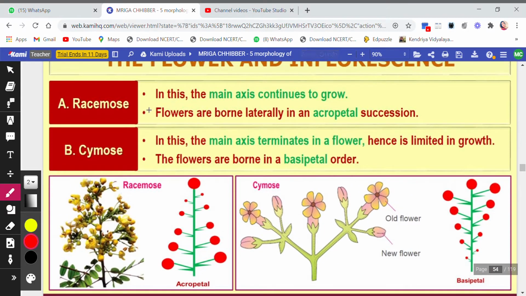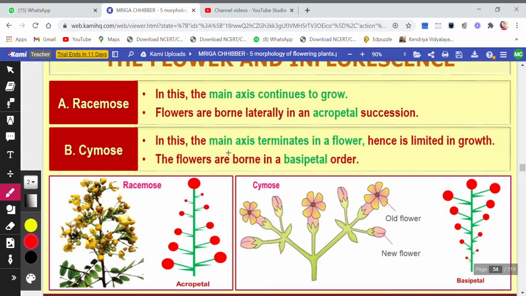Now you see here, racemose, in this the main axis continues to grow. Okay, and they show acropetal succession. This is racemose. Here this is the main axis and the succession is acropetal. You see. Okay, that means, as I told you, older ones will be at the bottom and the newer ones will be added at the top.